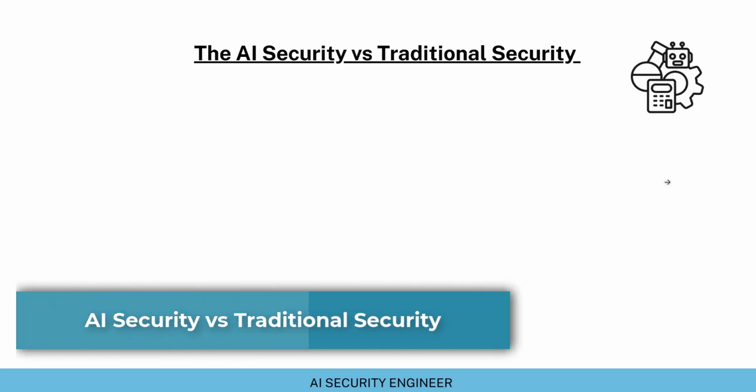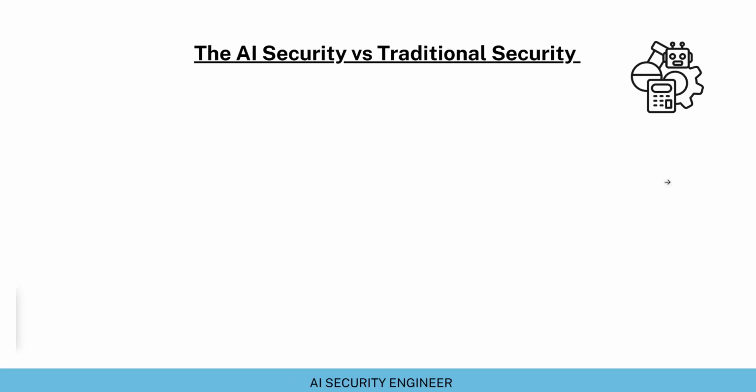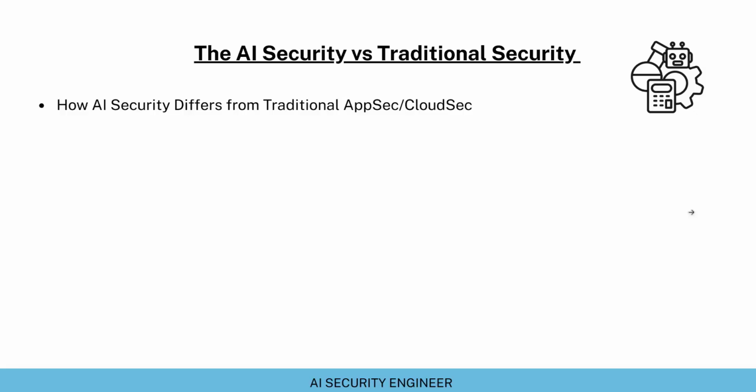In this lecture we are going to discuss how AI security differs from the traditional security. So let's jump into the action. We will first look at the assets that need protection in traditional security versus the assets that need protection in AI security. We will also look at the risks that these AI systems face versus the traditional applications or cloud infrastructure. So let's jump into the action.